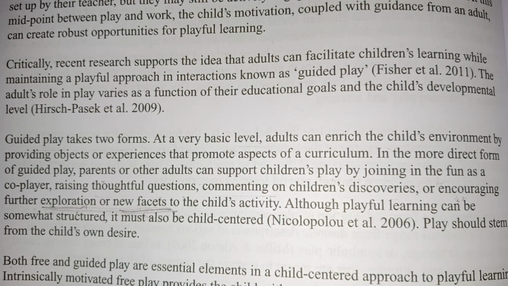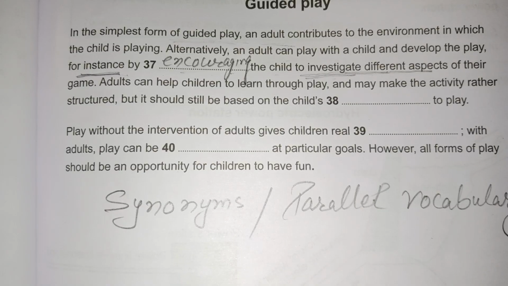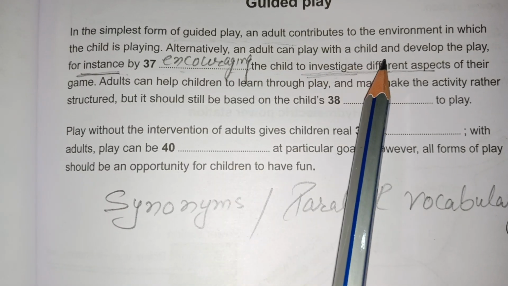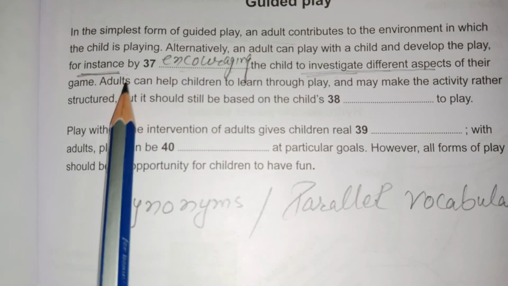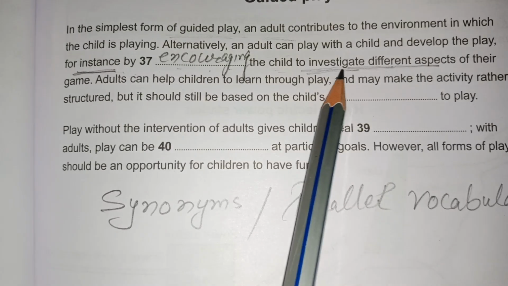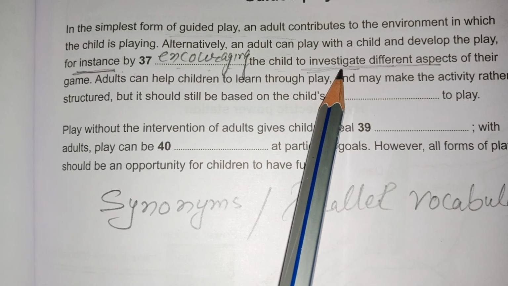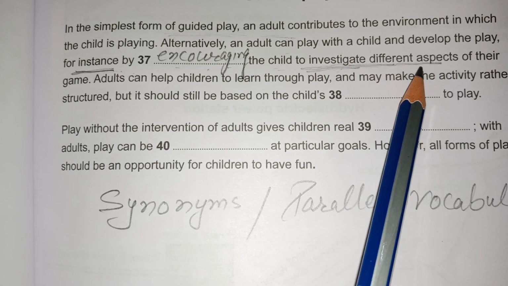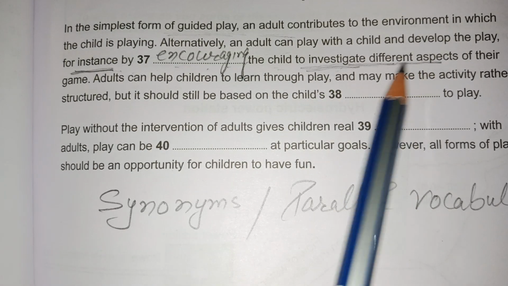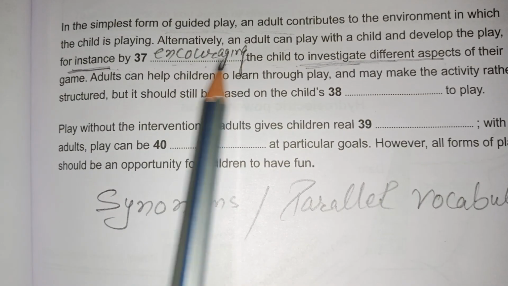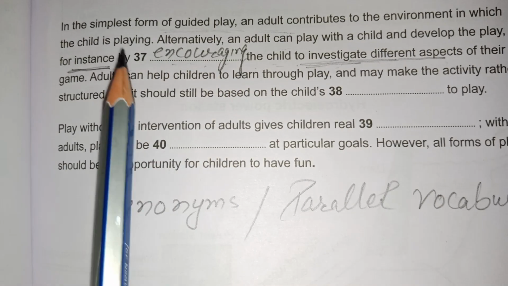So let's try to fit this verb over there and see if it makes sense. Now I'm going to read it once again for you. Alternatively, an adult can play with a child and develop the play, for instance, by encouraging the child to investigate different aspects. Investigate over there was written as exploring. Different aspects means various facets of the play. Play is game. So the word encouraging is the most suitable here.